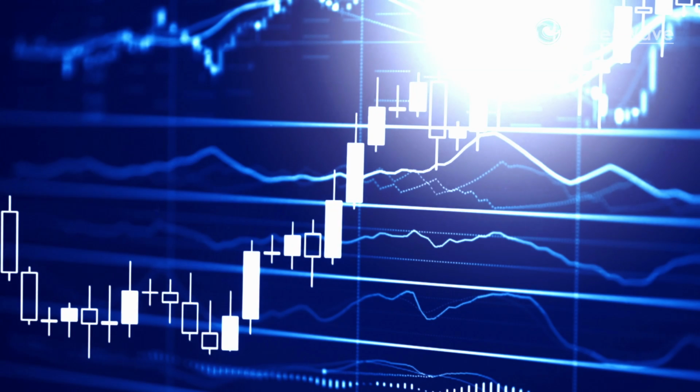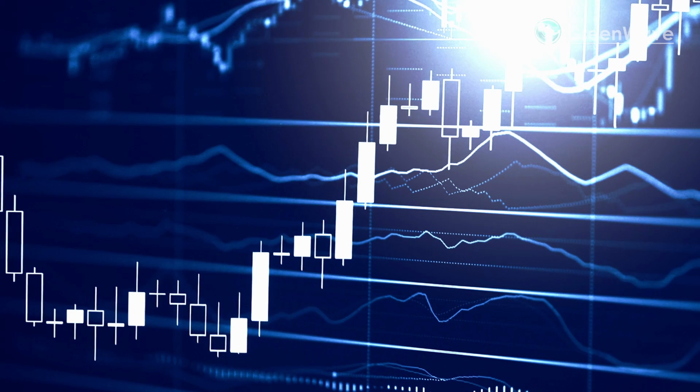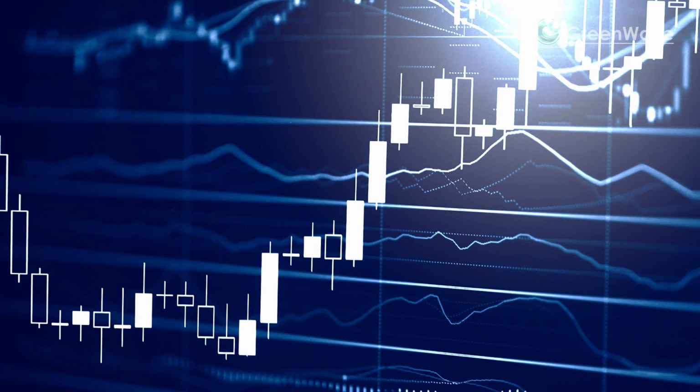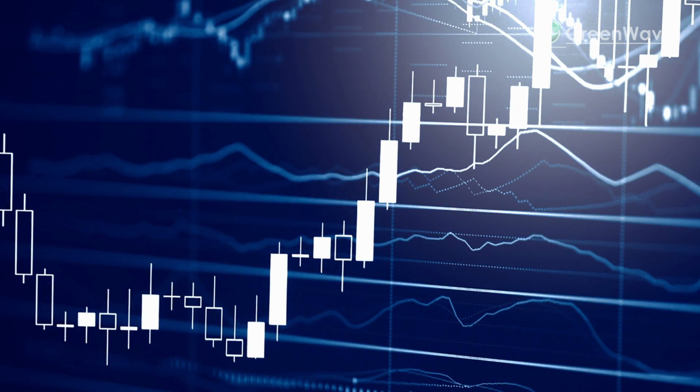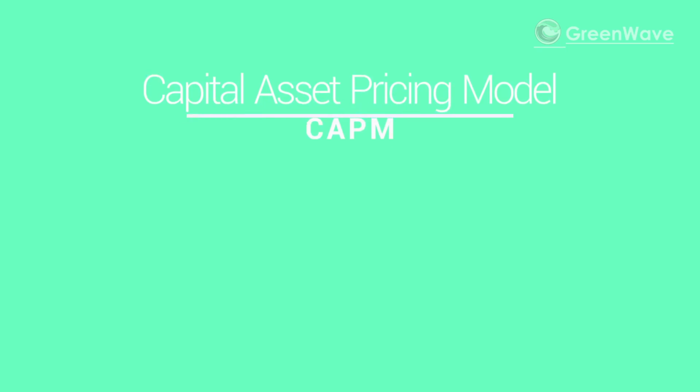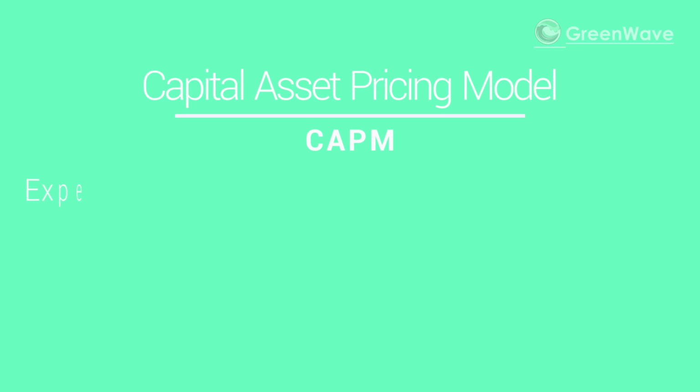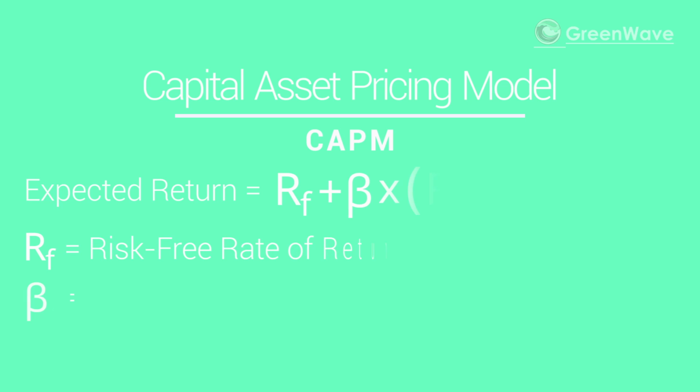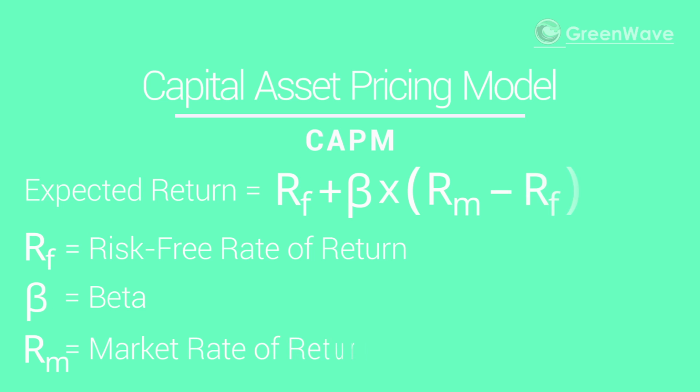Secondly, let us look at the cost of equity. Cost of equity is more complicated since the rate of return demanded by equity investors is not as clearly defined as it is by lenders. The cost of equity is approximated by the capital asset pricing model as follows. So CAPM, or cost of equity, equals risk-free rate of return plus the beta times, and now we have the brackets, and in the brackets we have the market rate of return minus the risk-free rate of return. Hopefully the visuals make it easier to understand once you see the whole equation.